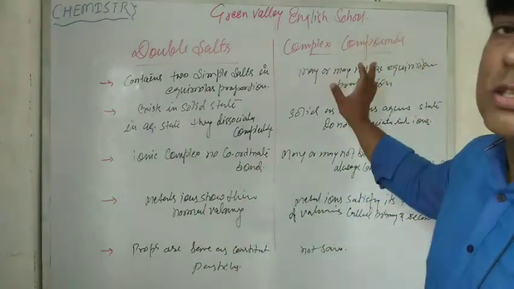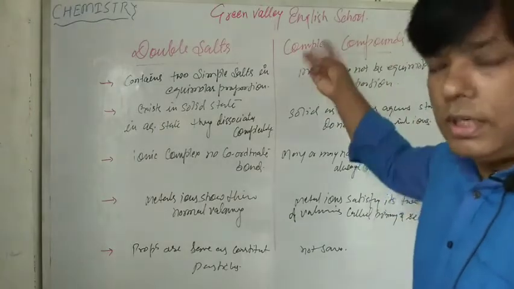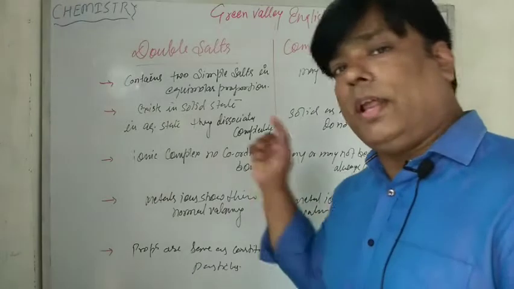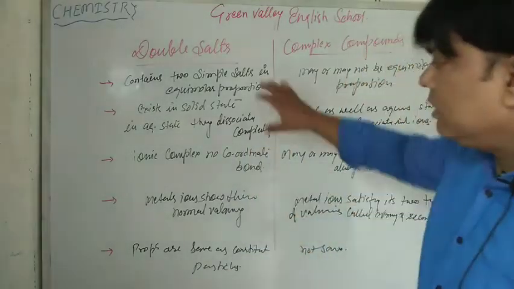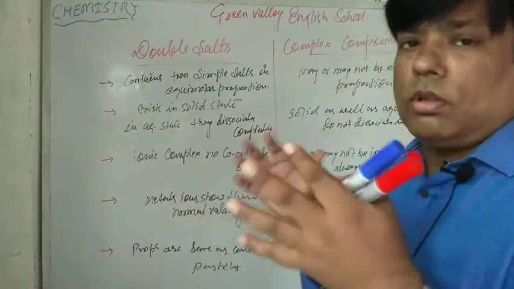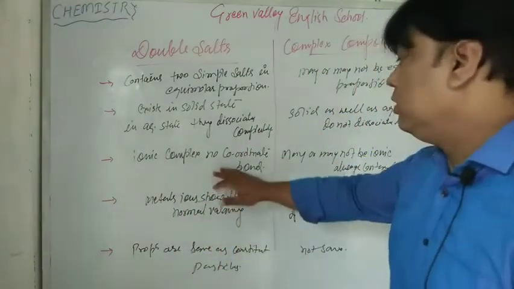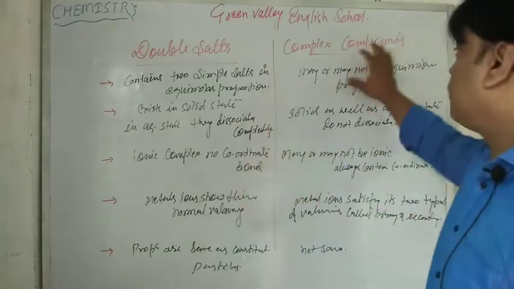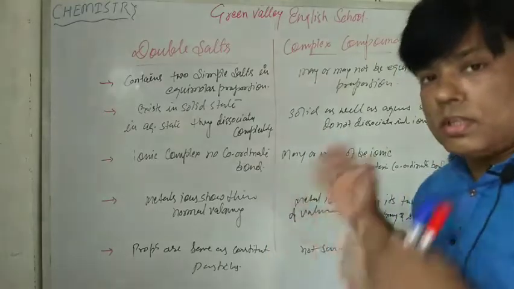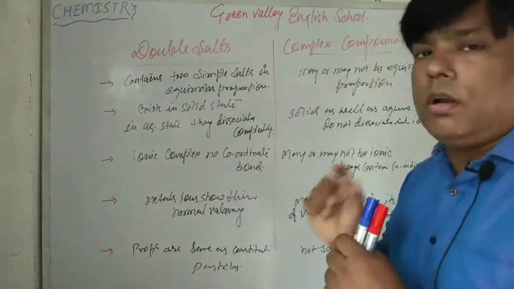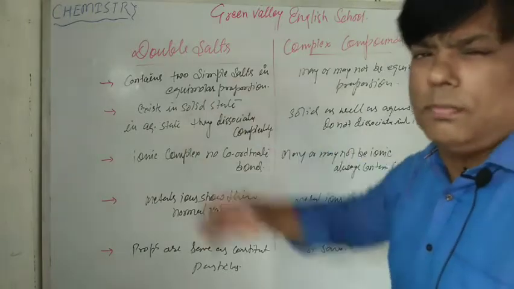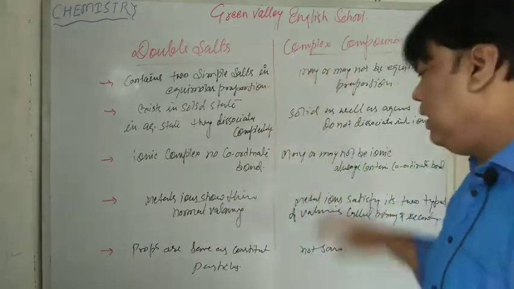So in case of complex compounds, there are three types: cationic compound, anionic compound and neutral compound. But a double salt is a combination of ionic complexes in which no coordination bond is there. But in case of a complex compound, there is always a coordination bond. Coordination bond means a lone pair of electrons is shared by the ligands to the central metal atom.